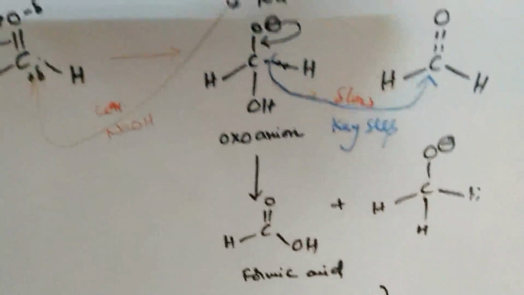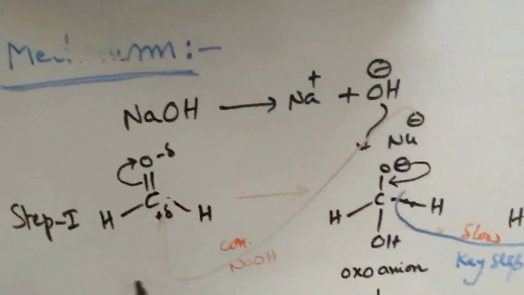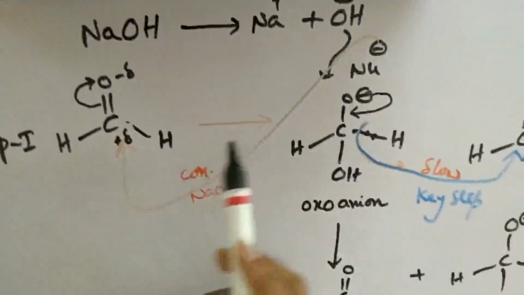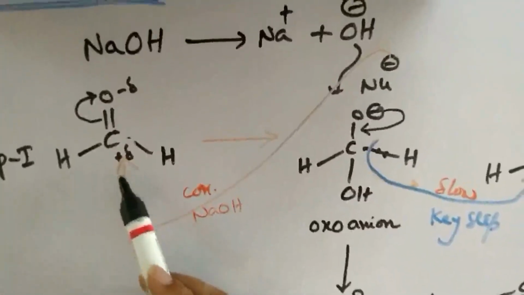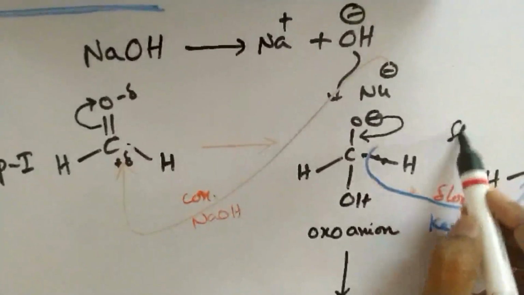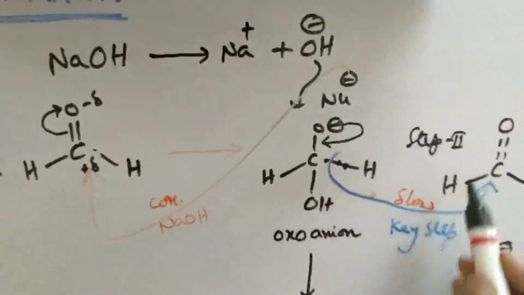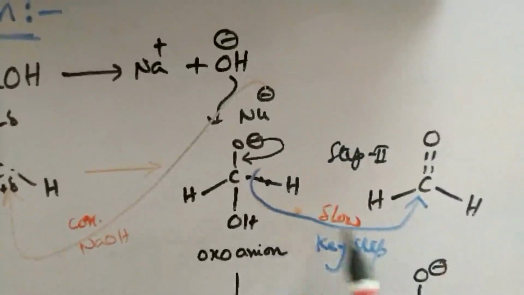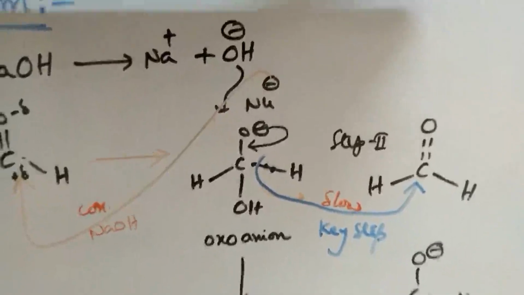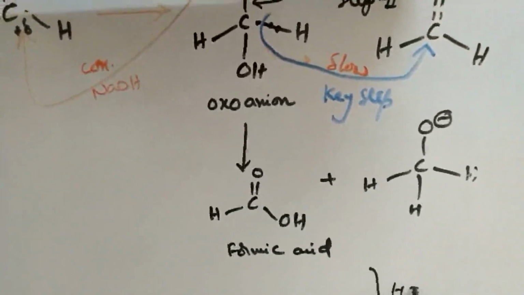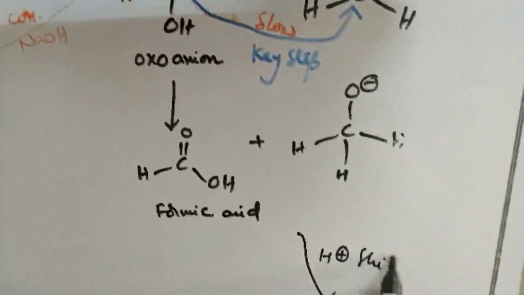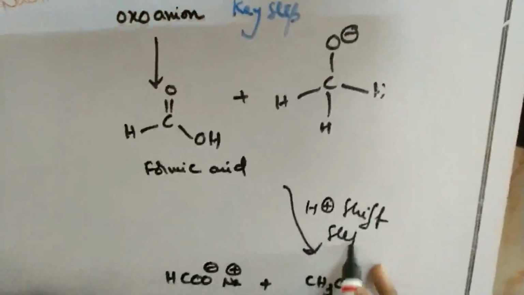The mechanism includes a few steps. In step 1, there is a nucleophilic attack of OH minus on formaldehyde. In step 2, there is an intermolecular hydride shift, and in step 3 we have a proton transfer. That's it.